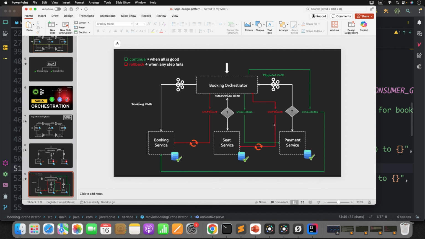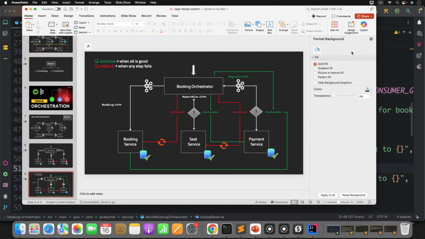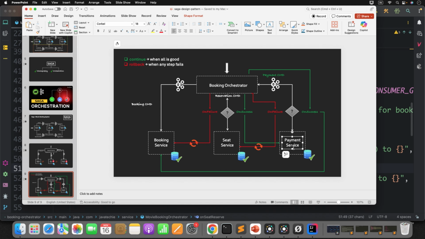Now what is the next step? The orchestrator sends the payment request, or payment command, to payment service. Now this payment service will listen to this particular payment command and execute it, then it will again publish a success or failure event based on the execution logic.